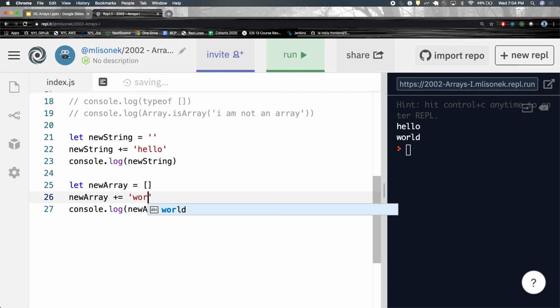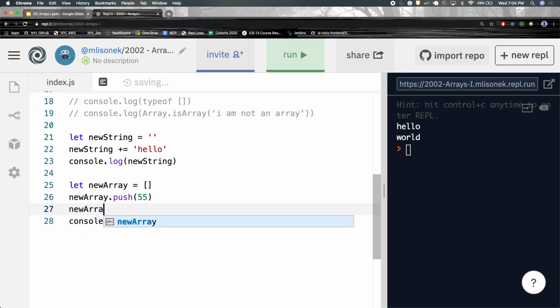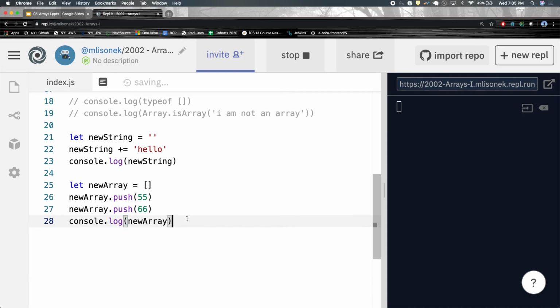So, to do this, I'm going to do new array dot push, and I'm going to pass in 55. And then after that, I will do new array dot push 66. Now if I console.log new array, I get an array with 55 and 66.